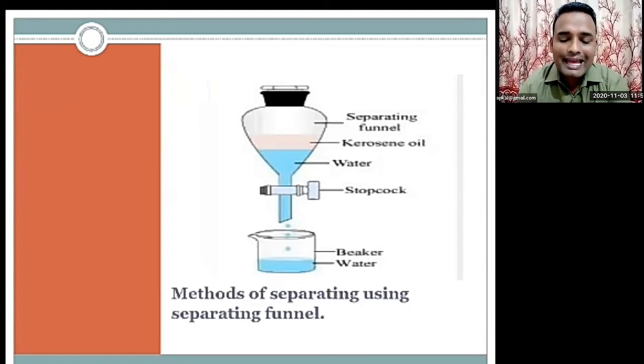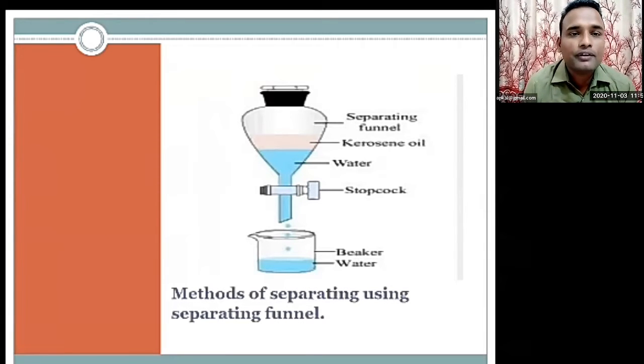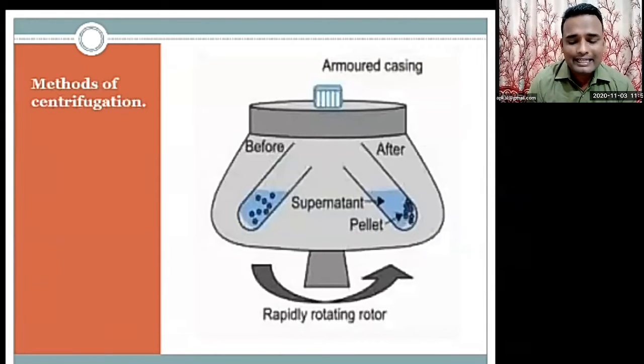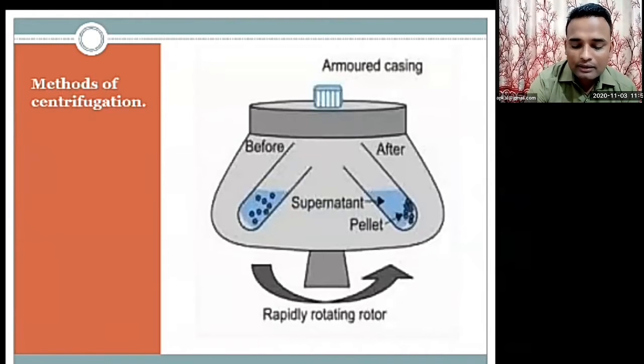Okay. Now next there is another separating method, that is the method of centrifugation. Next slide, sir. Method of centrifugation. See, a picture has been given there, and in your textbook, that is page number 98. If you have a textbook, just open it. On page 98 there are centrifugal machines, the electrical centrifuge and the manual centrifuge. You can see here the method of centrifuge, before and after.